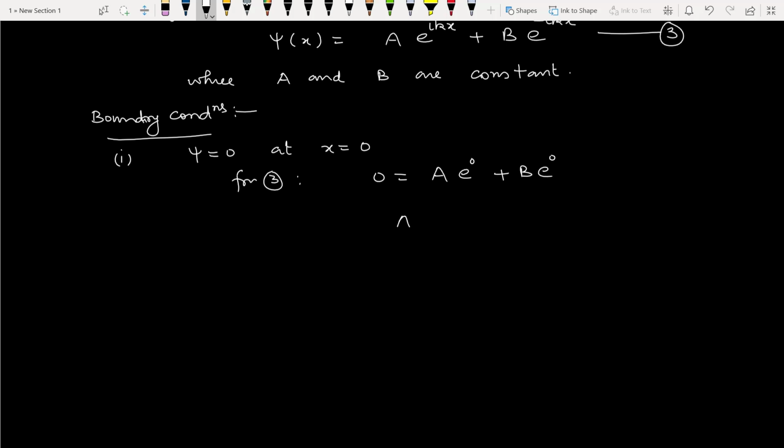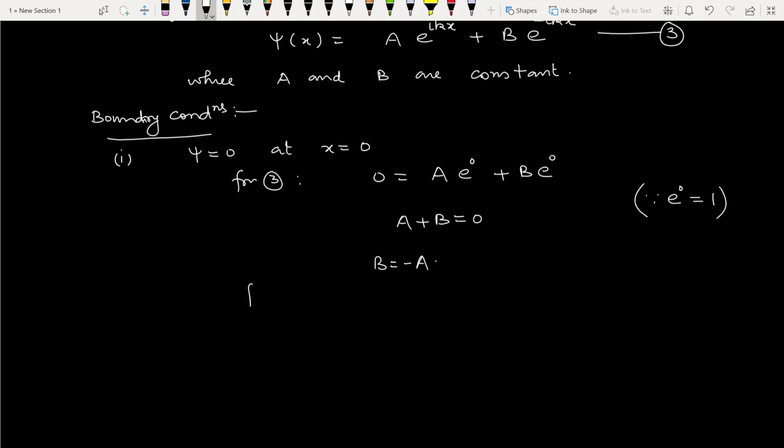So it implies A plus B is equal to 0, because e raised to power 0 is 1. So B is equal to minus A.